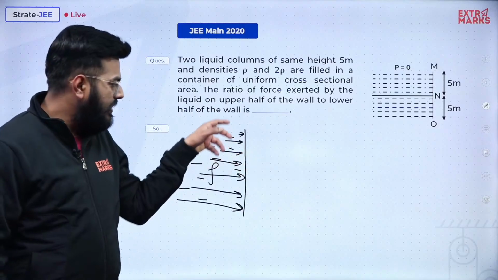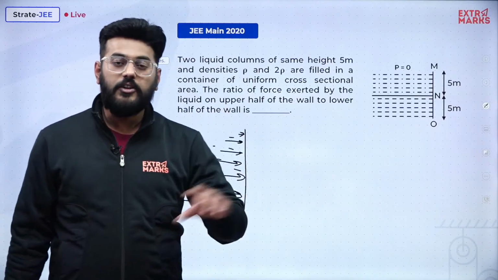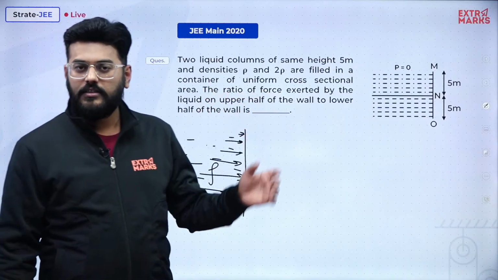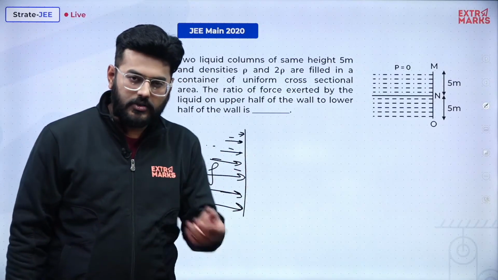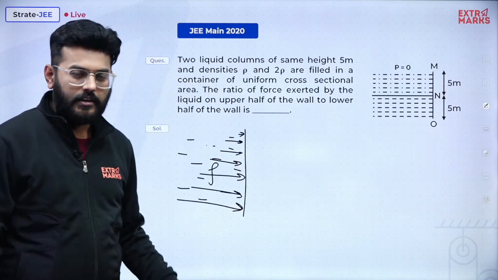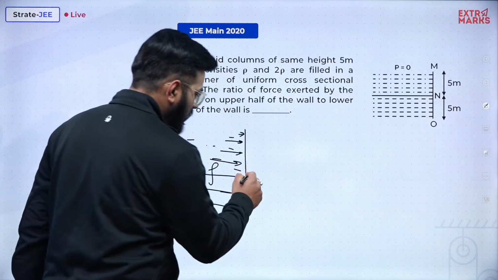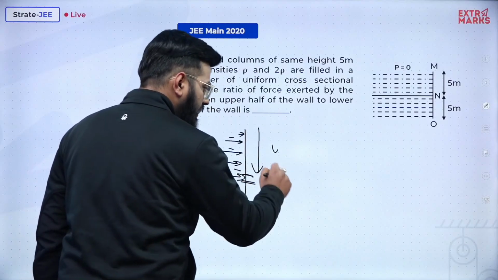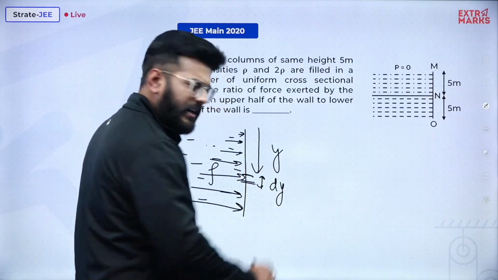If I categorize the wall into different elements, a different amount of force will act on each element. The elements on the upper side will obviously experience less force compared to the small elements on the lower side. So obviously we need to use calculus here. I can consider that at a depth of y, an element of length dl.